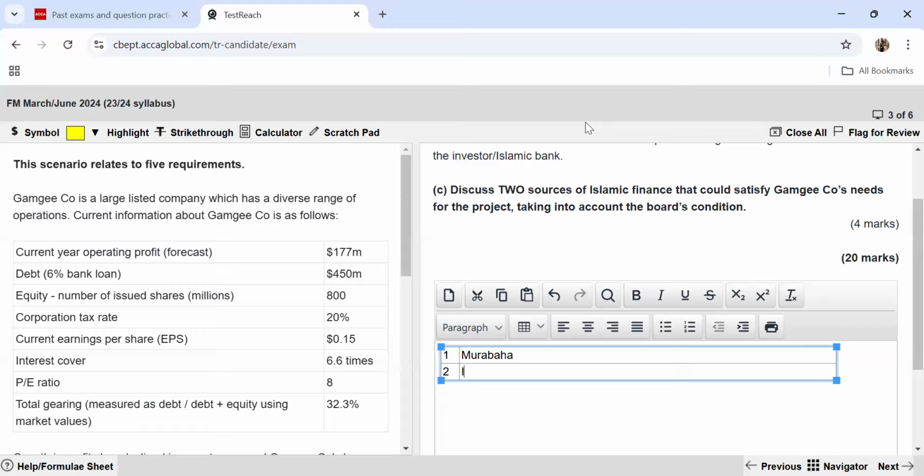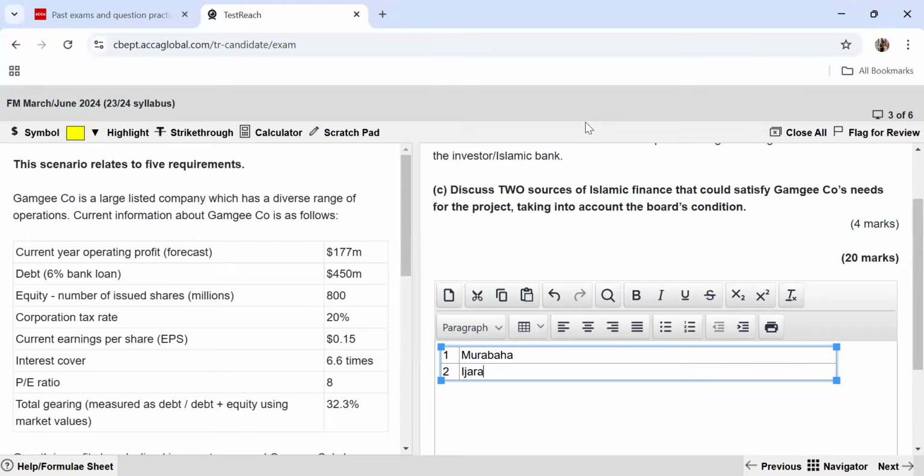Second, that you could write over here is an ijara. Ijara is similar to a lease. Any assets which they need for the project will be purchased by the IFI, which is the Islamic Finance Institution. Then Gamgee company would be given the right to use that asset in return for payments like a lease. Just like Murabaha, payments will be fixed and there is not going to be any management involvement. But there is a difference from the Murabaha. Here, the legal title will not be transferred to Gamgee company until the end of the lease period.